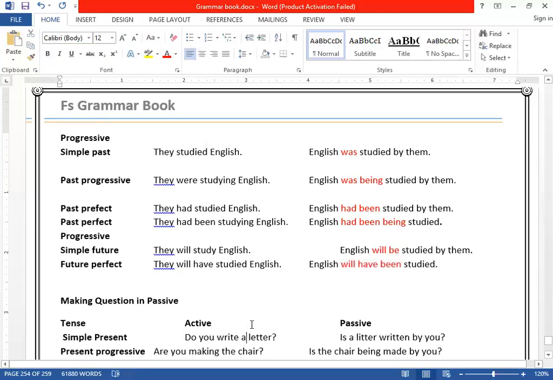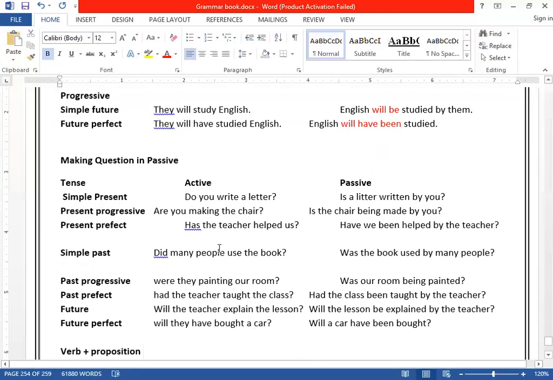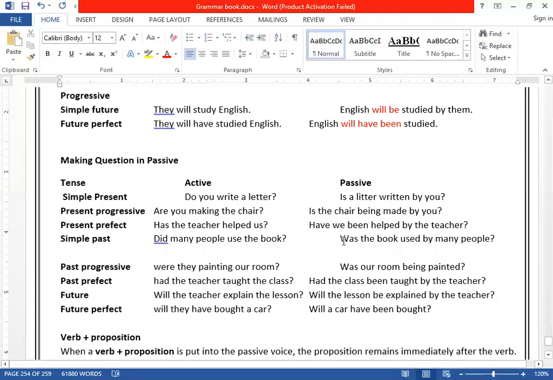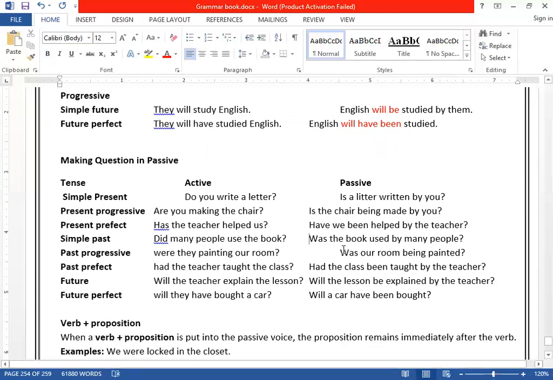Okay, so in the same way, if you want to ask questions in simple present tense, simple past, or any of the tenses, how do we go about it? You will just ask the question with auxiliaries. Like English is studied. Which one is the auxiliary here? Is. So you will bring is only to the beginning. Is English studied? Question mark.